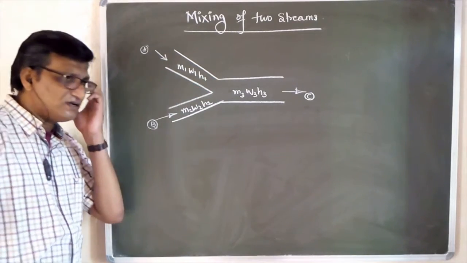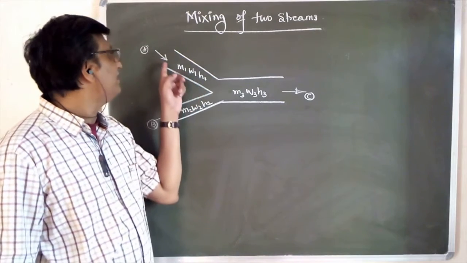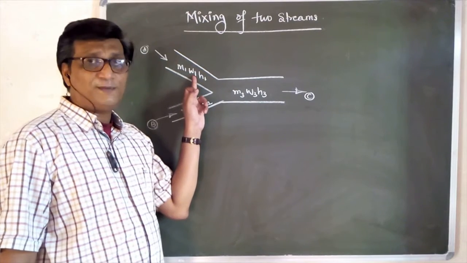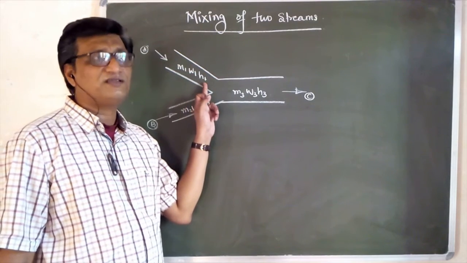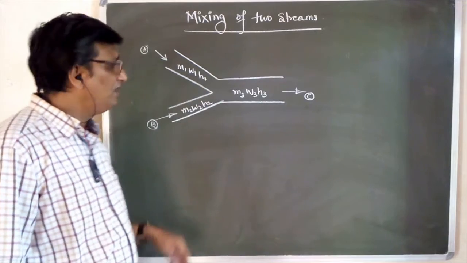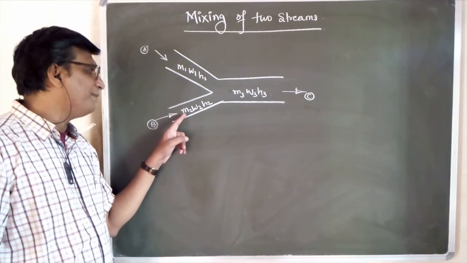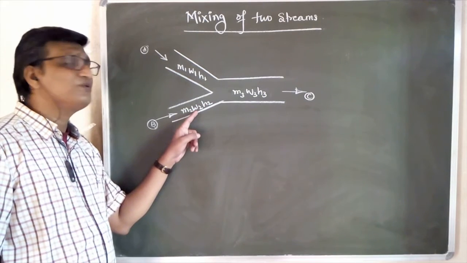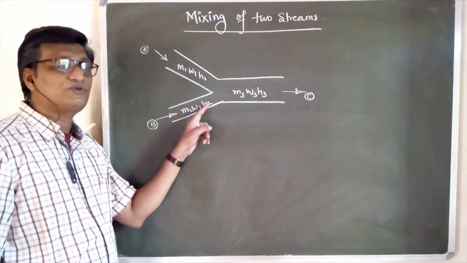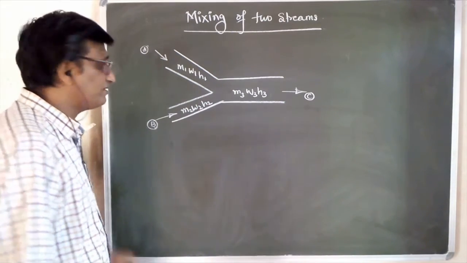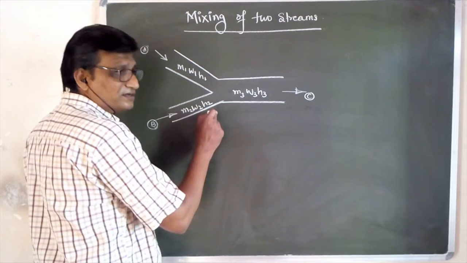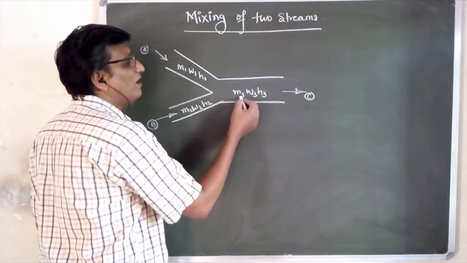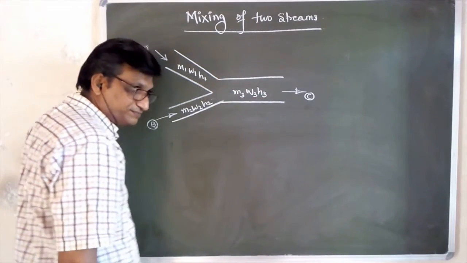So if you see here, the mixing means, let us say the incoming air from A has the mass M1, W1 is the specific humidity, and H1 is the enthalpy of this air. And another incoming air, M2, W2 is the specific humidity, and H2 is the enthalpy of this point number 2. This mixes and forms M3, W3 and H3.